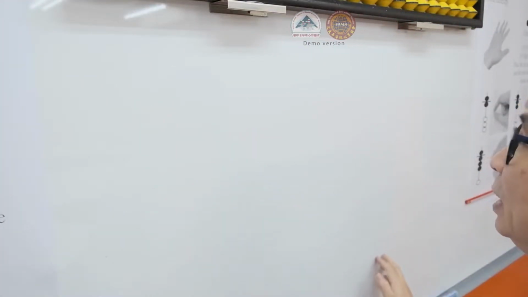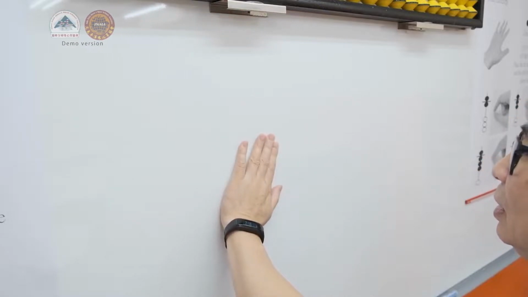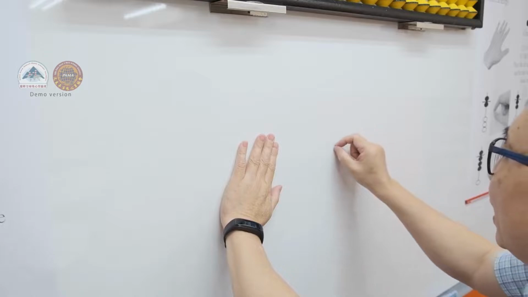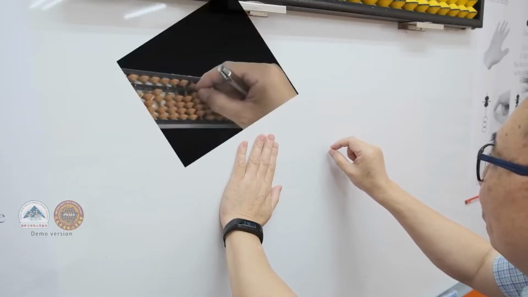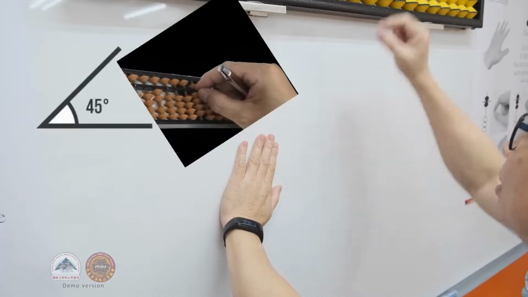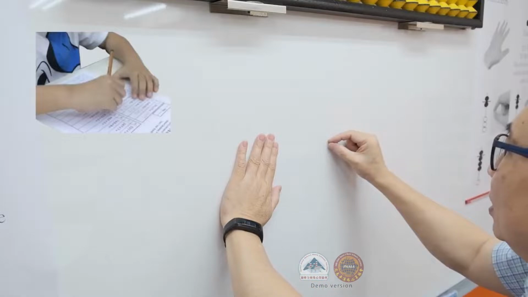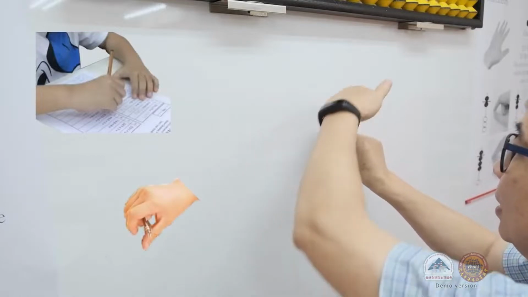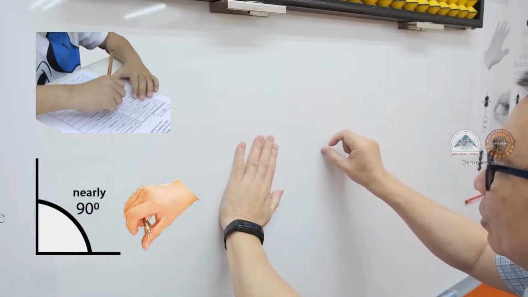Pretending that the whiteboard is our tabletop. Put your left hand on the table, use your right hand to clear the abacus. When you are moving beads on the abacus, your hands should be at an angle of 45 degrees. But when you are doing mental arithmetic, your hands should be standing up at nearly 90 degrees and close the rest of the fingers.